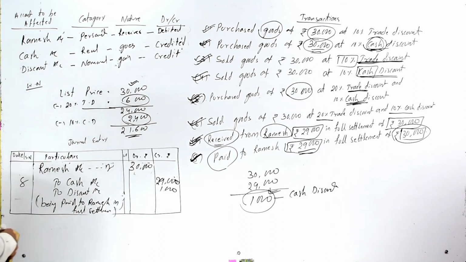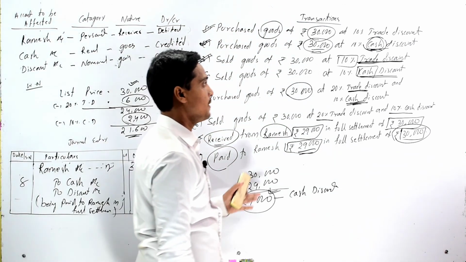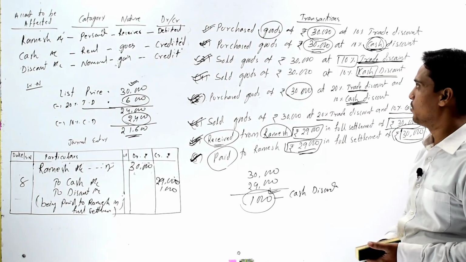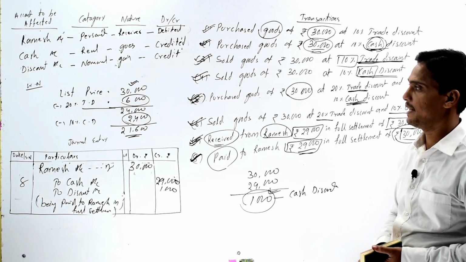So these are all about our journal entries of various transactions relating to trade discount and cash discount.